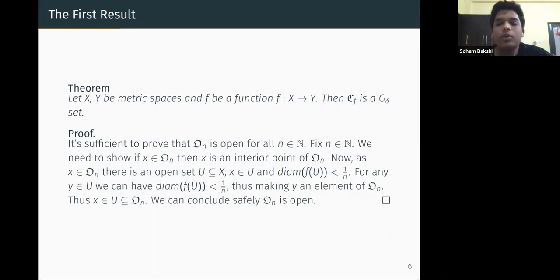So we can conclude that O_n is open because any point in it is an interior point. So this is done. What did we prove? That for any two metric spaces X and Y, if we take the function f from X to Y, then the set of points of continuity is a G delta subset of X.